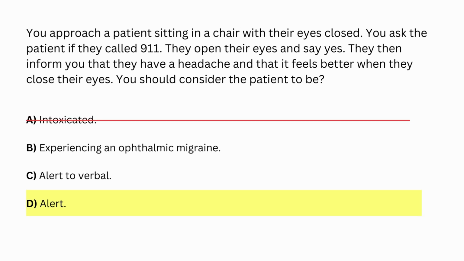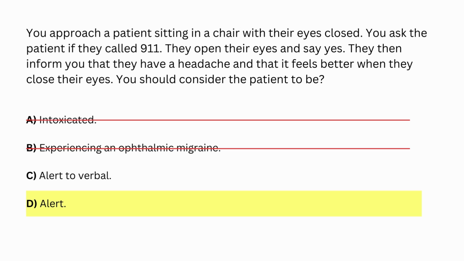A, intoxicated, is wrong because there's nothing in the question that indicates the patient is intoxicated. There's no information about them having drank alcohol recently or consumed drugs, and you should never assume that somebody is intoxicated unless you have evidence to support that theory. This is because patients may appear to be intoxicated, but may actually have low blood sugar or have some other type of medical emergency causing some of their symptoms.